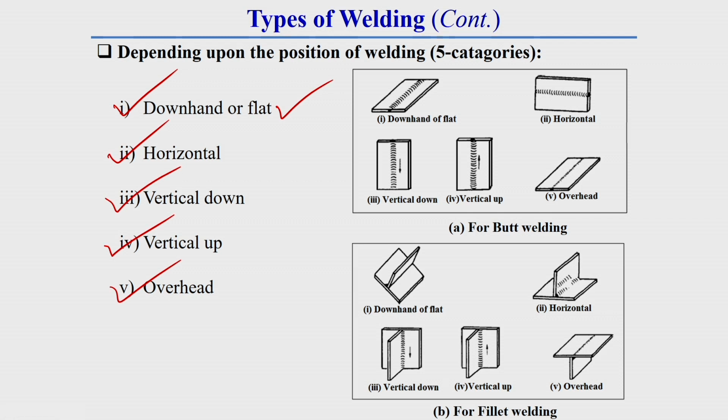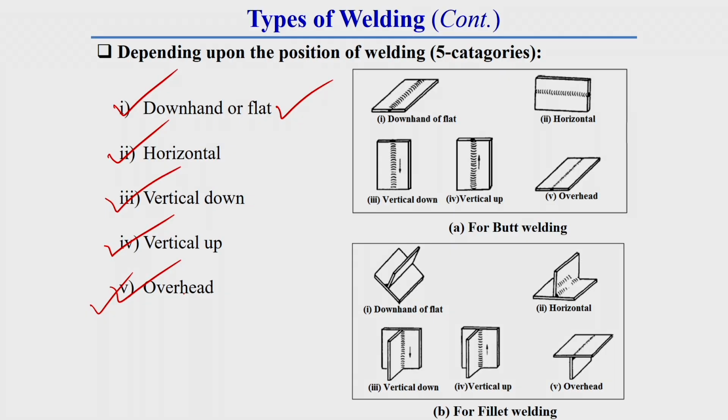And overhead welding process is the most complex welding process, because in this welding process generally the electrode or filler material we have to deposit against the gravity. So, this is a tough welding process. This is the most complex welding process according to the position of welding. In this figure, this is called downhand welding process, where we are applying the electrode in downhand direction, in the direction of gravity. That is why it is called downhand welding process.